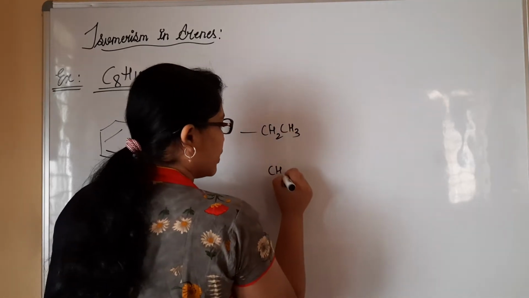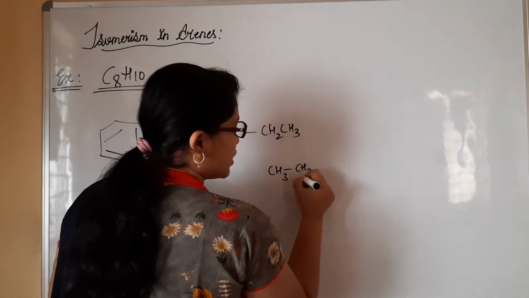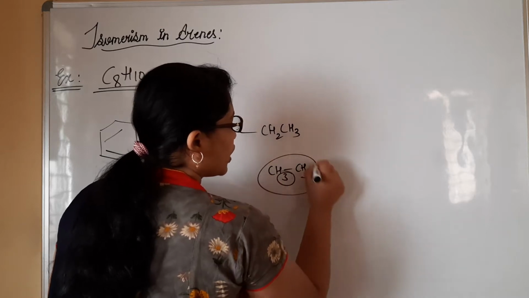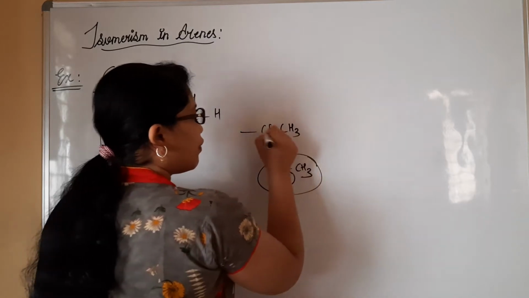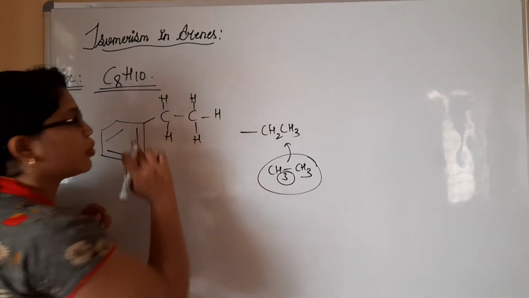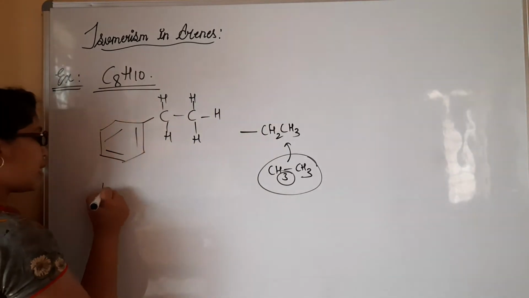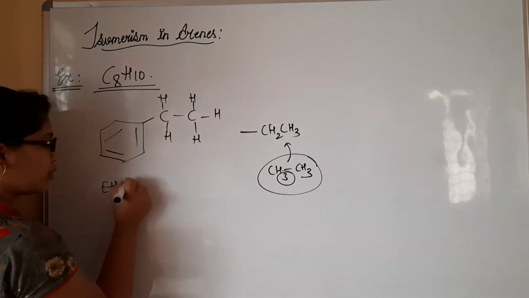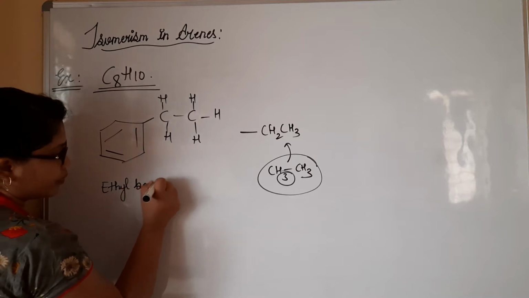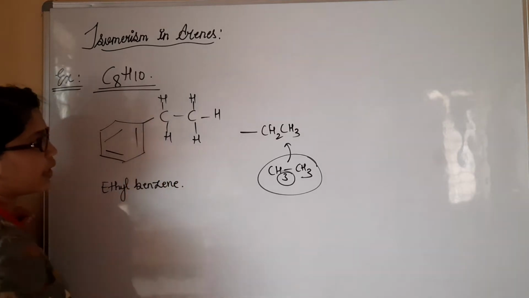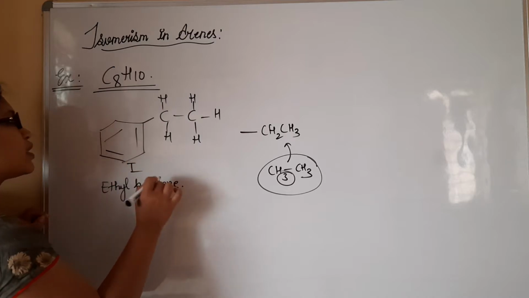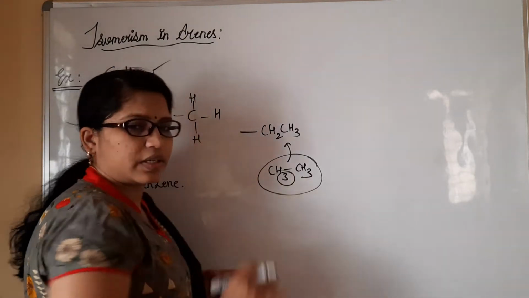What is ethane? It is CH3, CH3, from which we remove one hydrogen atom and substitute this group on the benzene. So it is called ethyl benzene. This is the first structure for the formula I have written here.